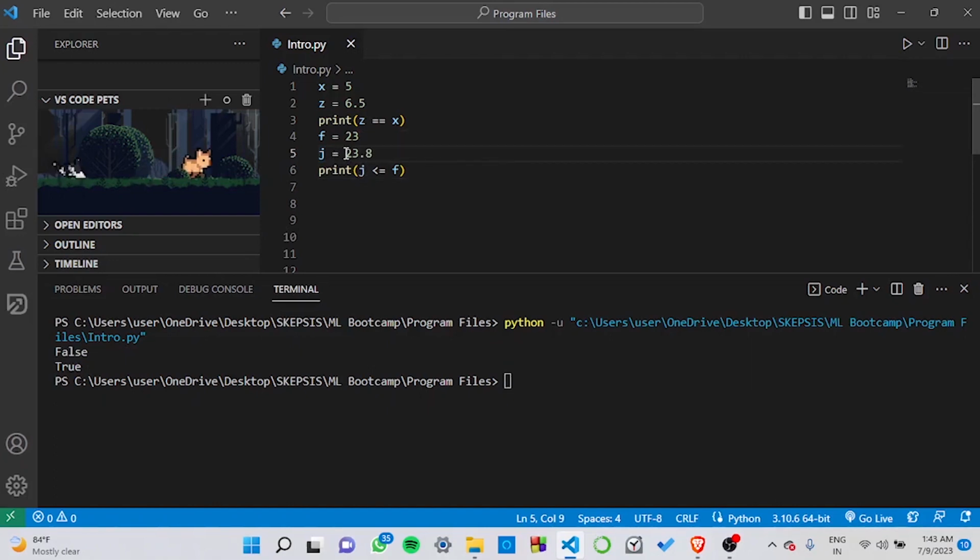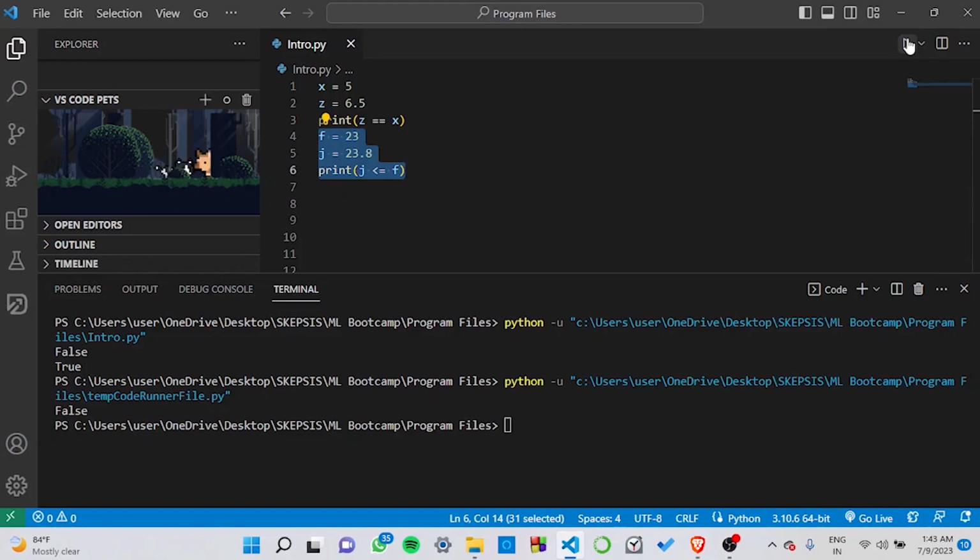Now let's say, for example, we were to change the value of 23.0 to 23.8, and then we were to run this entire statement, we'd be returned a value as false, since 23.8 is greater than 23.